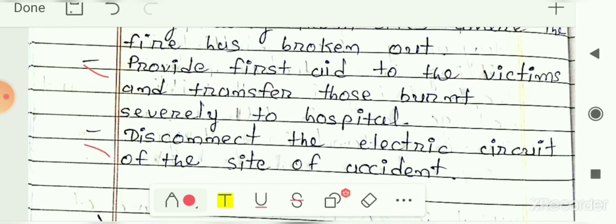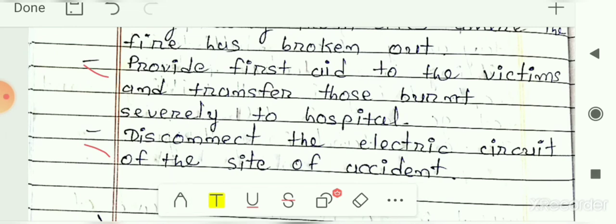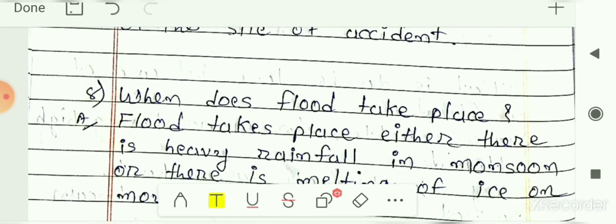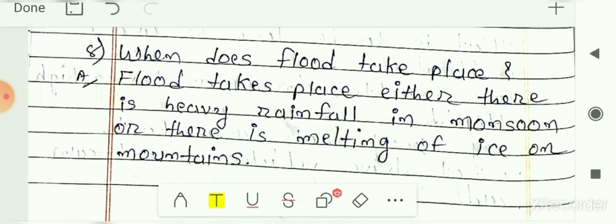And then next step is disconnect the electrical circuit of the site of accident. We have to disconnect the electric circuit, or we have to stop the electricity of such places where this kind of fire breaks out. So these are some of the steps we should follow in case of the fire breakout. So this one is your answer for 7th number. What steps will you take if the fire breaks out at any place?